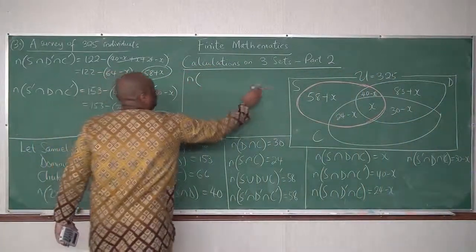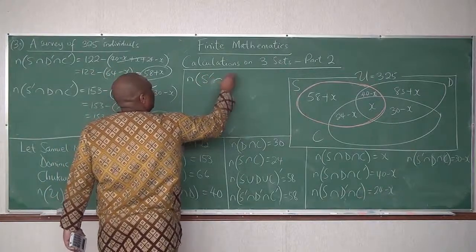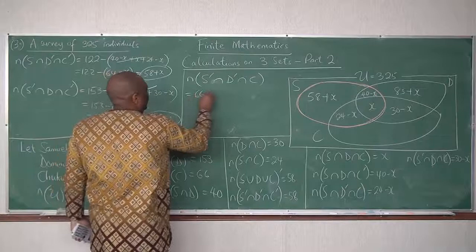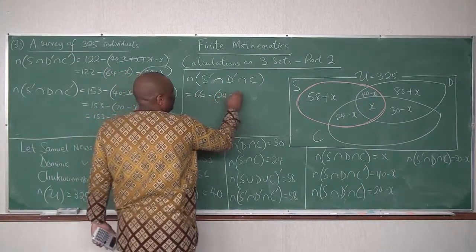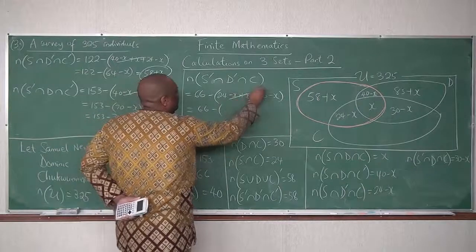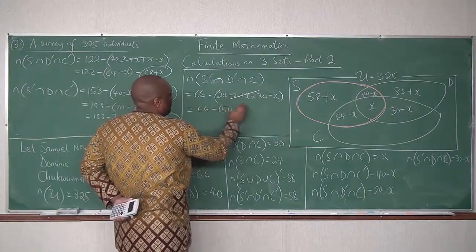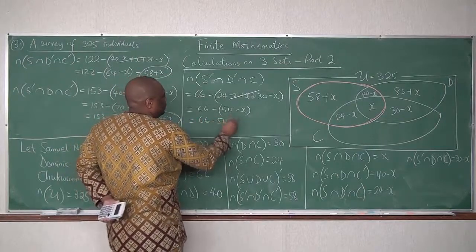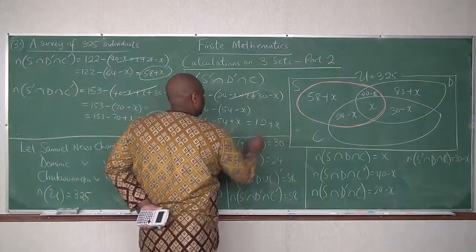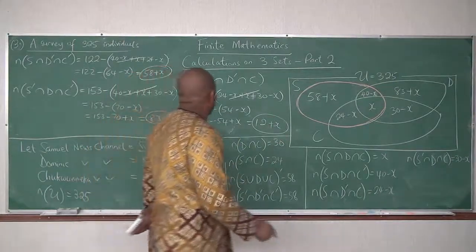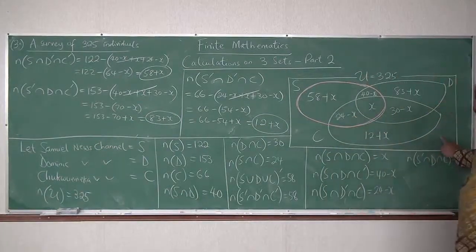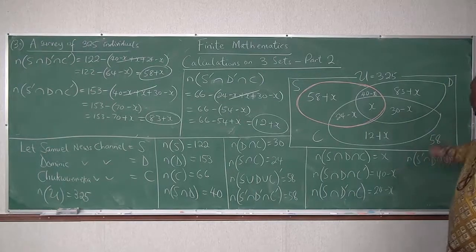We have cardinality of S prime intersect B prime intersect C. So this means Chukwuemeka is 66 minus 24 minus X plus 30 minus X. That gives us 66 minus 54 plus X. That is 6 minus 4 is 2, 6 minus 5 is 1, so 12 plus X. Okay, I should write my 58 here, outside the set.